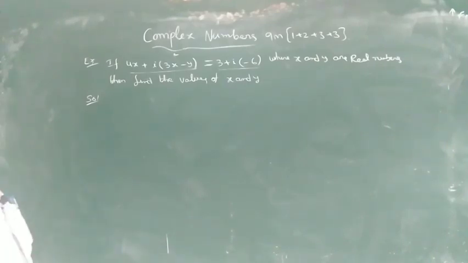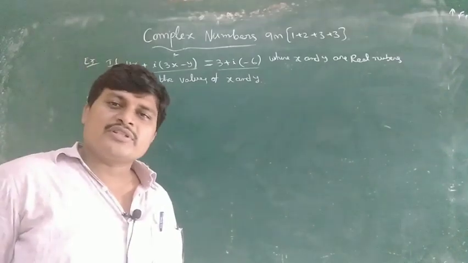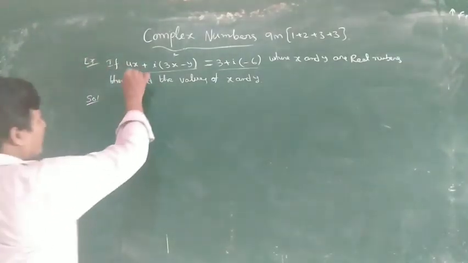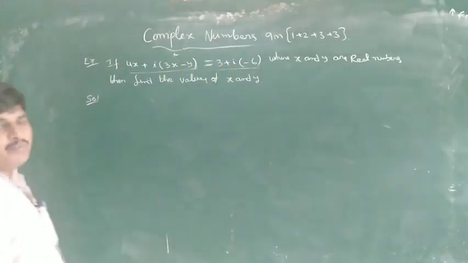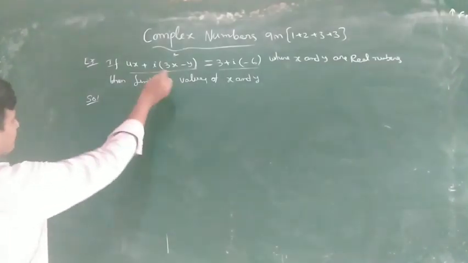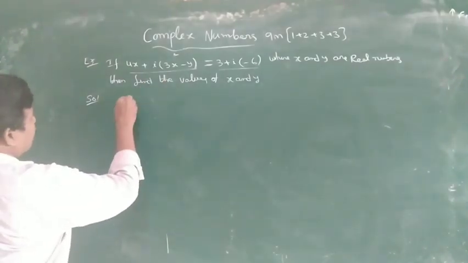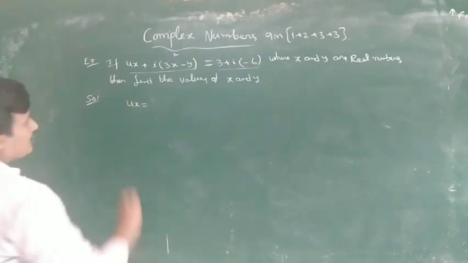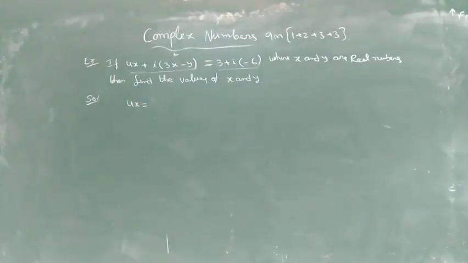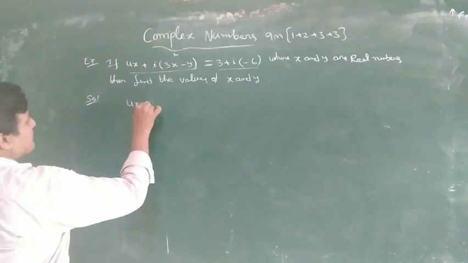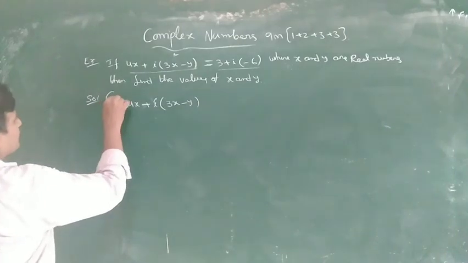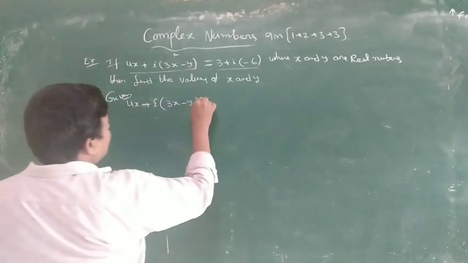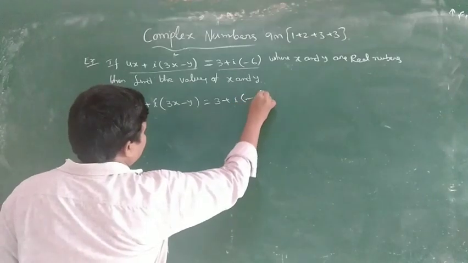When the two complex numbers are equal, the real part of the first complex number is equal to the real part of the second. So 4x is equal to 3. The given data is 4x plus i into 3x minus y is equal to 3 plus i into minus 6.